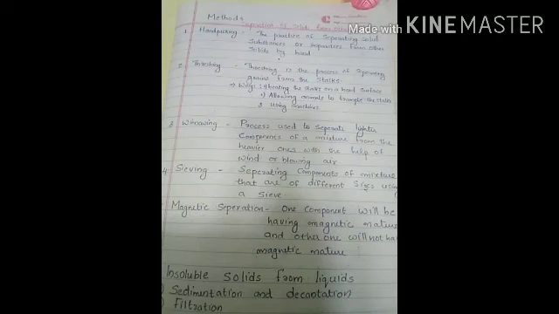First one, hand picking. We all have seen that some impurities or solid substances are removed from other solid substances by picking them up with hand, right? That is very familiar to us. That method is known as hand picking. The practice of separating solid substances or impurities from other solids by hand is called hand picking.